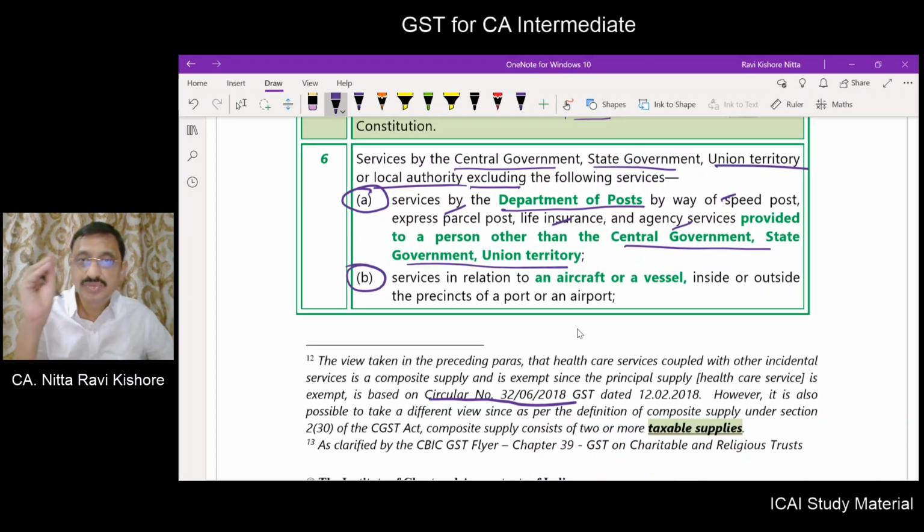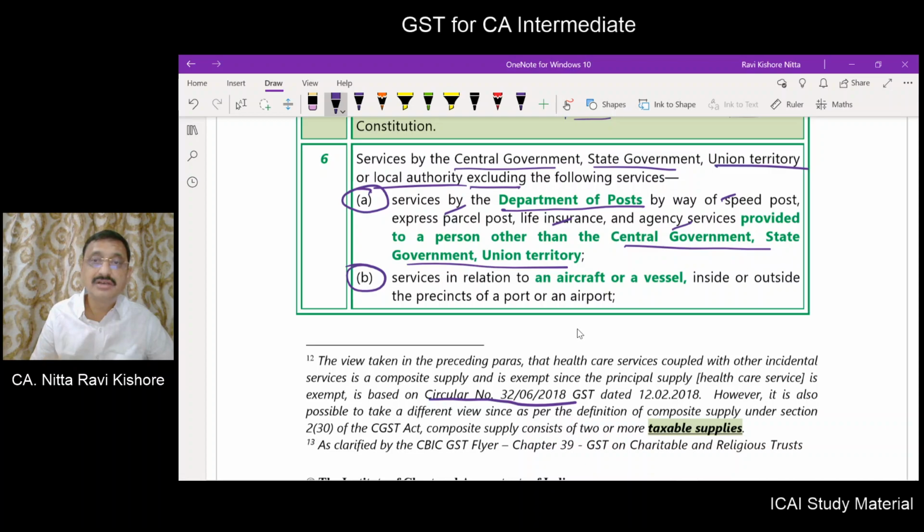So the services provided by Department of Post other than to central government, state government. If Department of Post is providing these services to central government, state government, union territory, then it will be exempt. But if it is providing to any other person other than these 3 people, then GST is applicable.